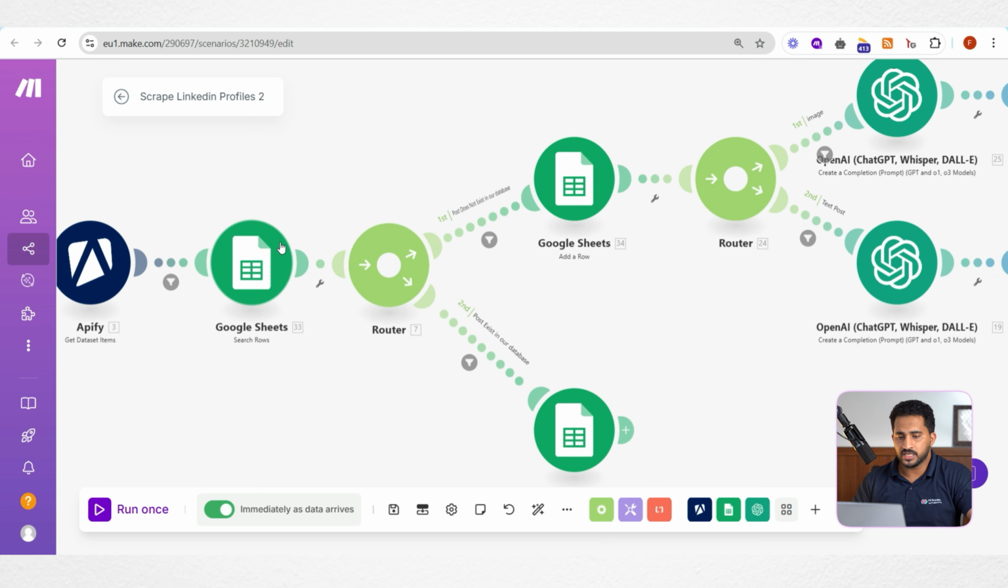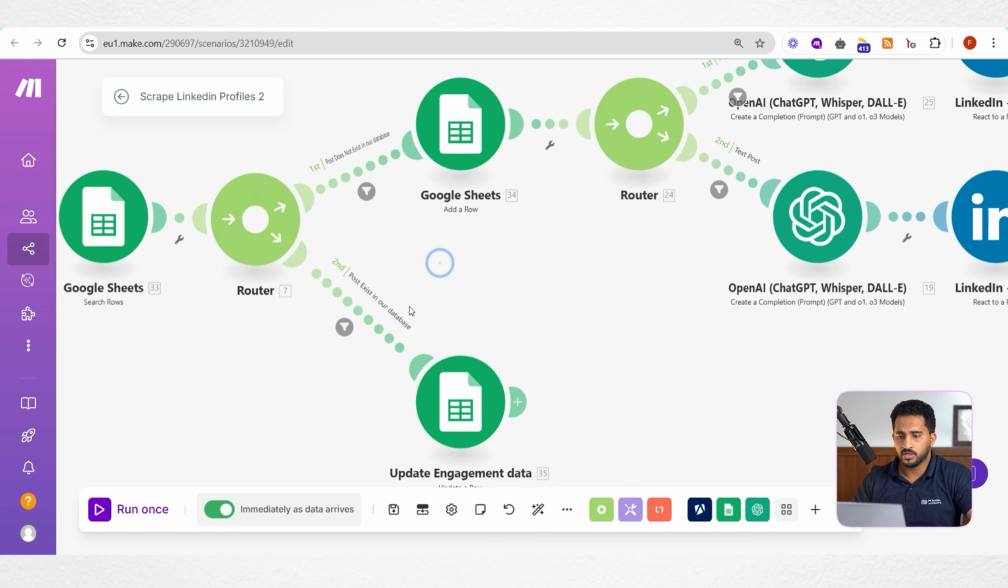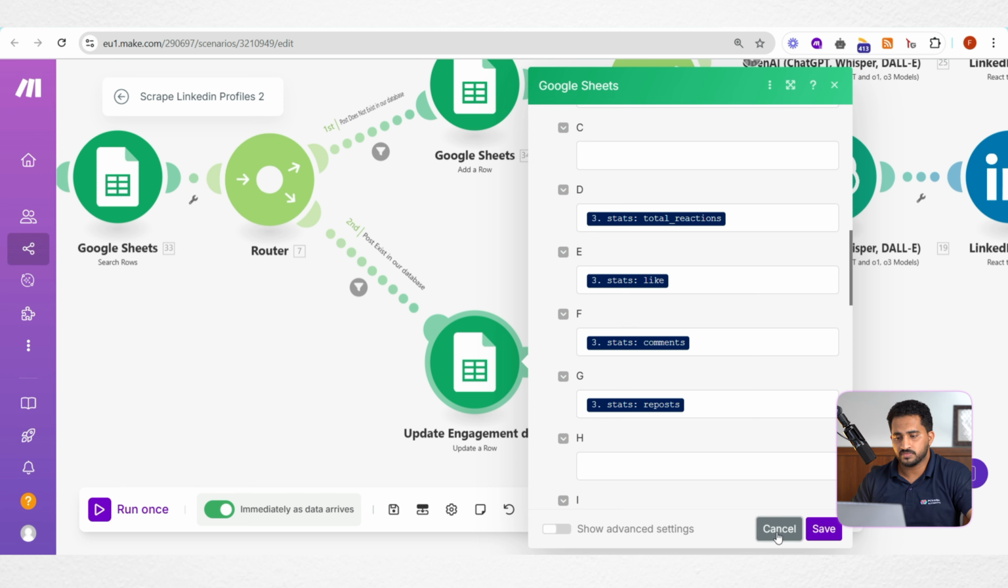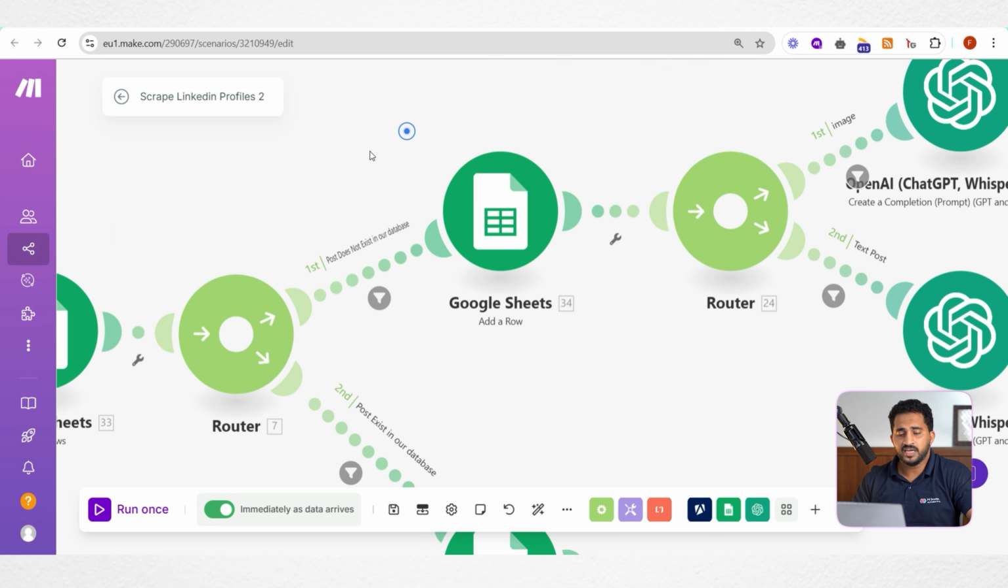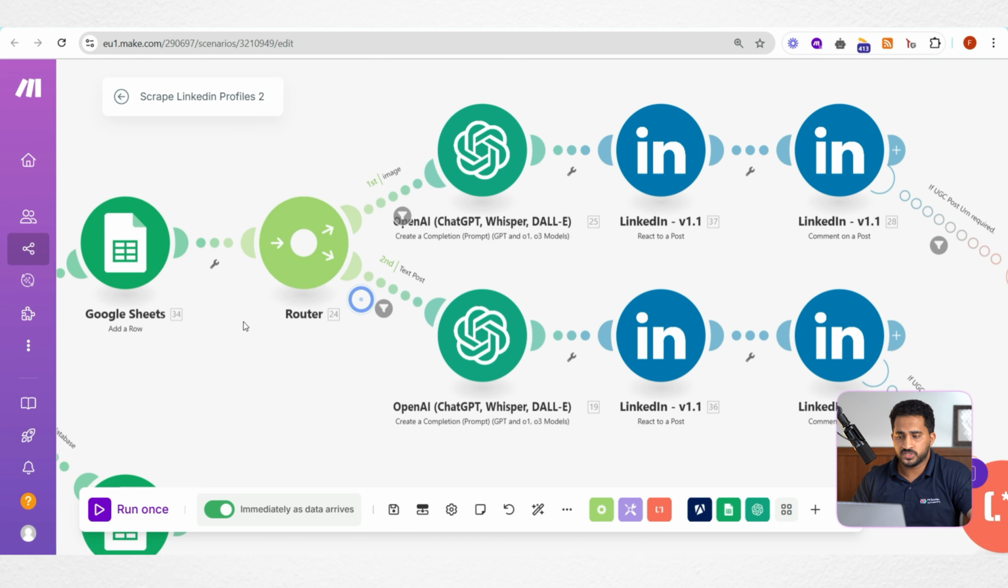Now based on the result of this search module, we are routing the flow into 2. If the post already exists in our database, then we don't want to create any new item in the database. We just want to update the item with the latest reaction, likes, comments, and repost counts. That's all. And if it is a new post, which means it is not in our database, then we are simply proceeding in this route.